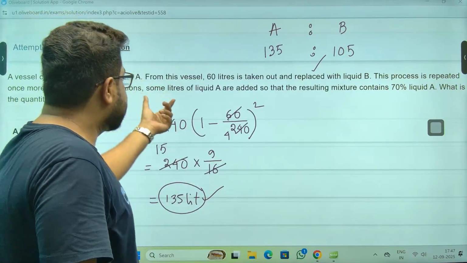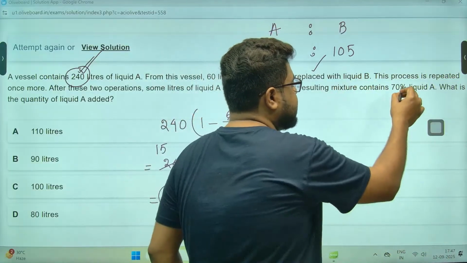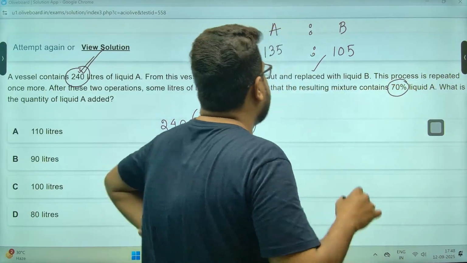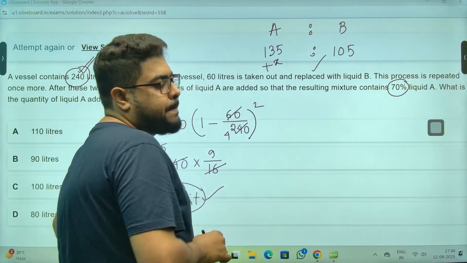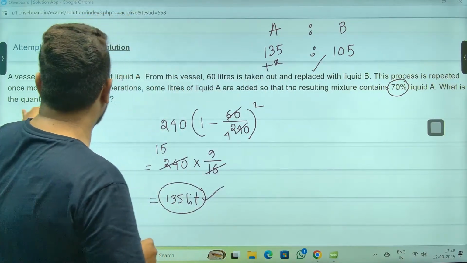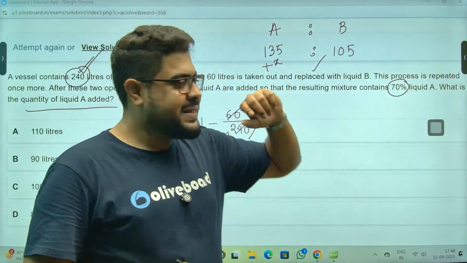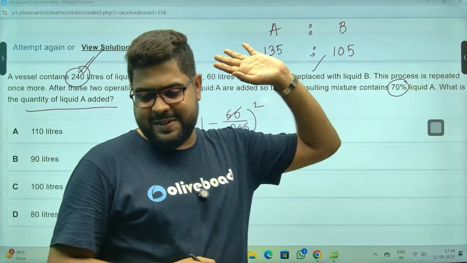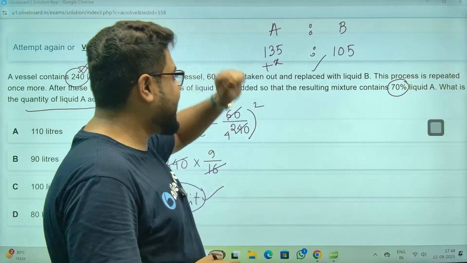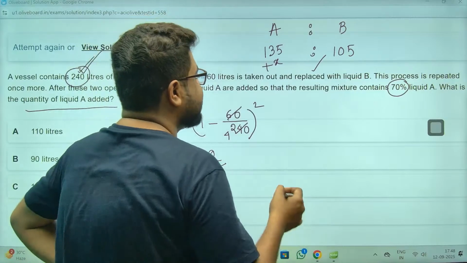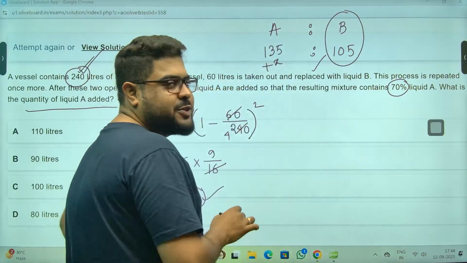Now what happened? Some liters of liquid A are added so that the resultant mixture contains 70% of A. I don't know how much, so this is X. Now they are asking what is the quantity of this. This is another question by itself. You can do this in multiple ways. Let's see. B is constant, right? B is constant too.